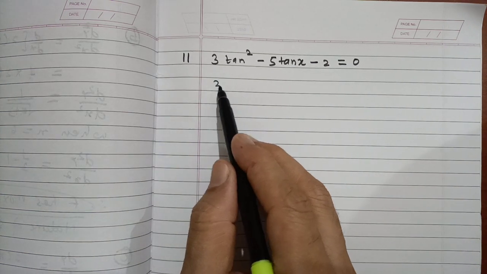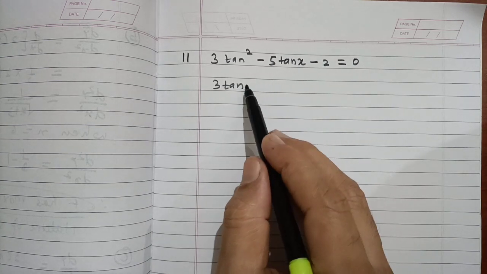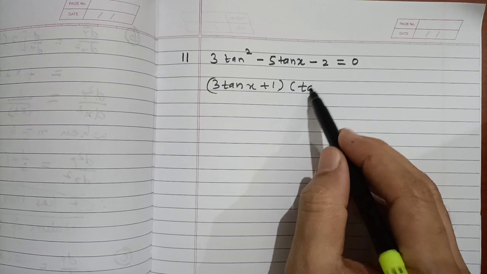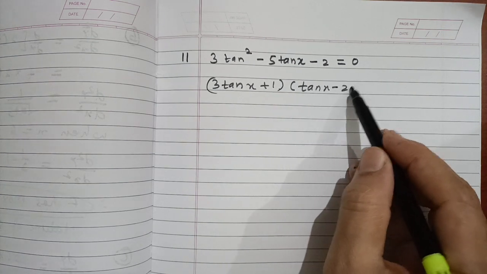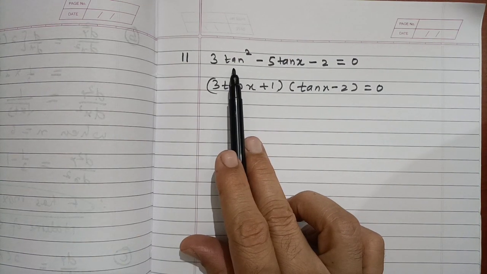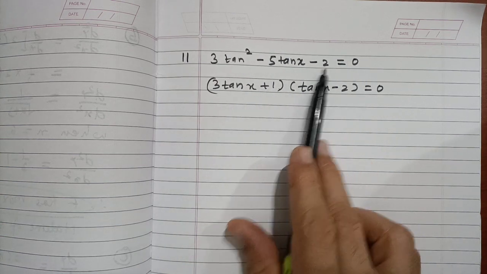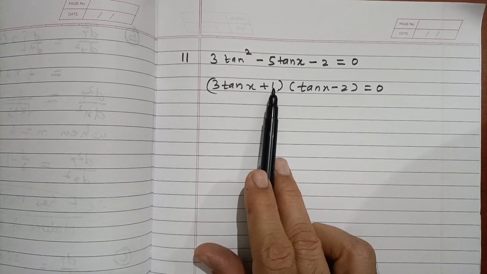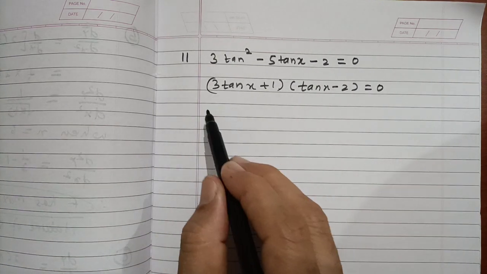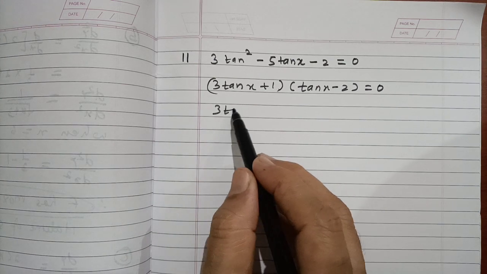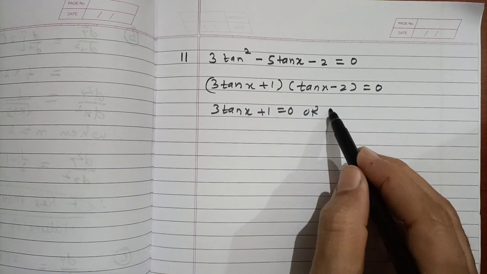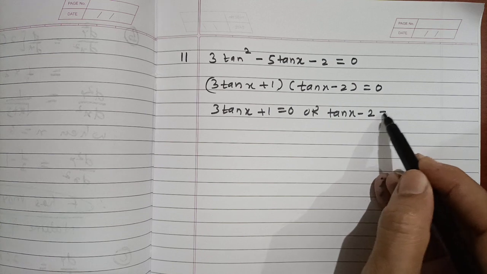So this is (3 tan x + 1) and another one is (tan x - 2). It was done in rough calculation. Now you can assume tan x is what it is as x, and you can use your calculator for this. So this is (3 tan x + 1) and this is (tan x - 2) is equal to 0. So that is 3 times tan x plus 1 is equal to 0, or tan x minus 2 is equal to 0.